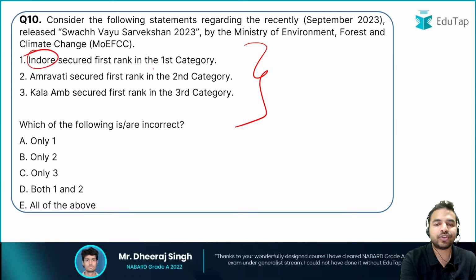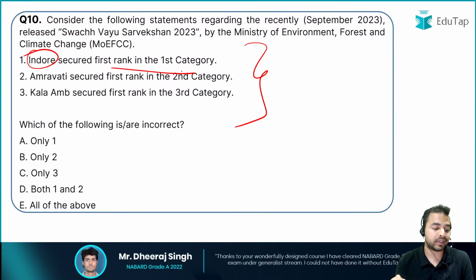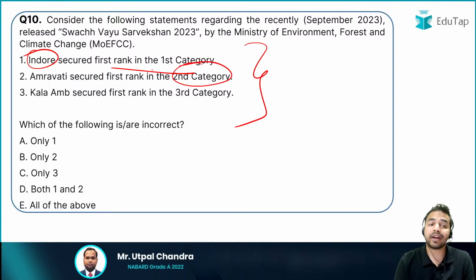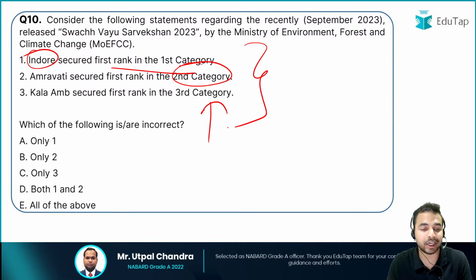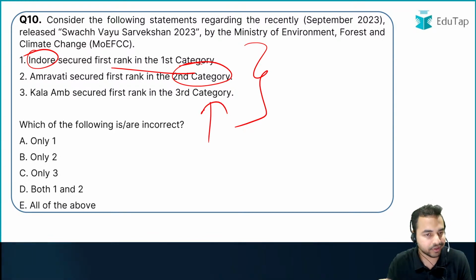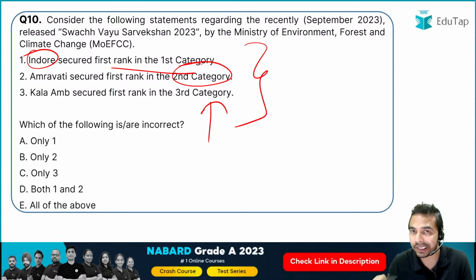Statement number 1: Indore has secured first rank in the first category, which we have already covered. Yes, it is right. Amravati has secured the first rank in the second category, and Kala Aam secured the first rank in the third category. You have to identify which statement is incorrect here. यहाँ पर कौन सी वो city है जिसकी ranking incorrectly mention की गई है.